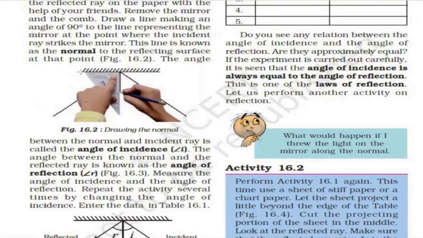It is not between the mirror and the line. See, it is between the ray and the normal. Here it is the angle of incidence. Here it is the angle of reflection. This is the angle of incidence, from the normal to this line, and this is the angle of reflection, from the normal to this reflected ray. The angle between the normal and the reflected ray is known as the angle of reflection, denoted by angle R.